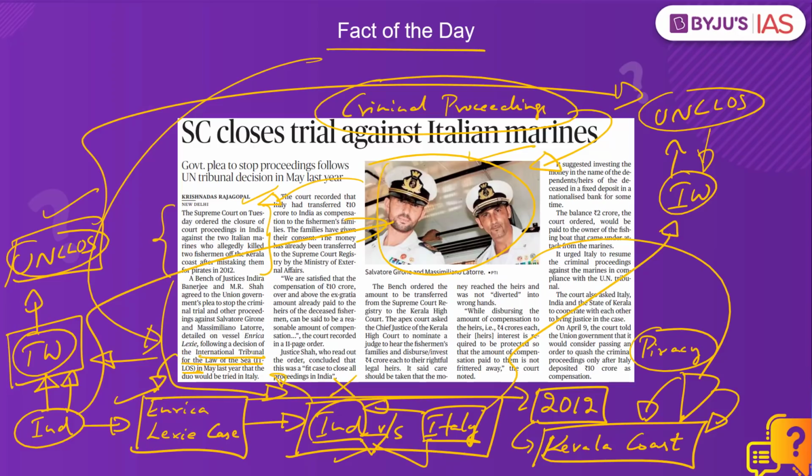Finally, the case reached the International Tribunal for the Law of the Sea, which is one of the dispute settling mechanisms under UNCLOS. And recently, the tribunal ruled in Italy's favor and allowed for the criminal proceedings to continue in Italy itself, where the soldiers had been sent back following the intervention of the Indian Supreme Court, thus taking away India's jurisdiction over this case. Then, to compensate the families of the victims, the International Tribunal ordered a hefty compensation to be paid by the Italian government. And now that the MEA has confirmed the payment of this compensation, the Supreme Court of India has ordered the closure of this case.